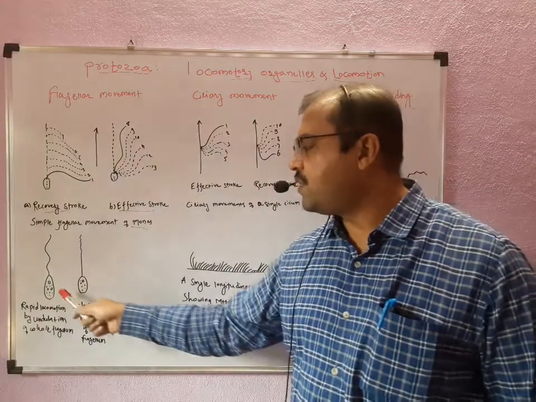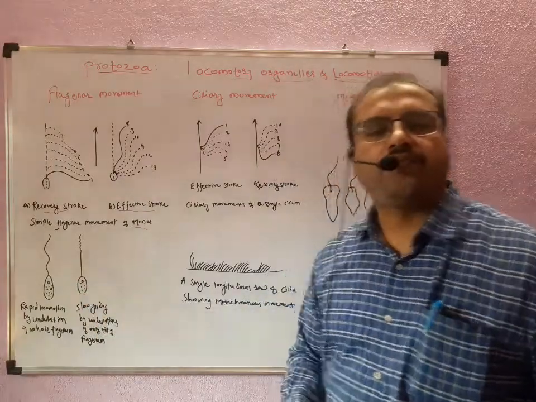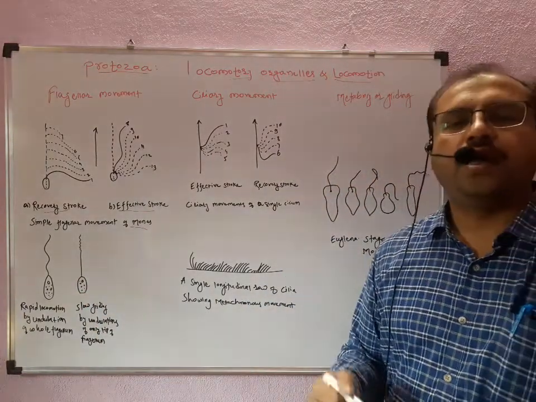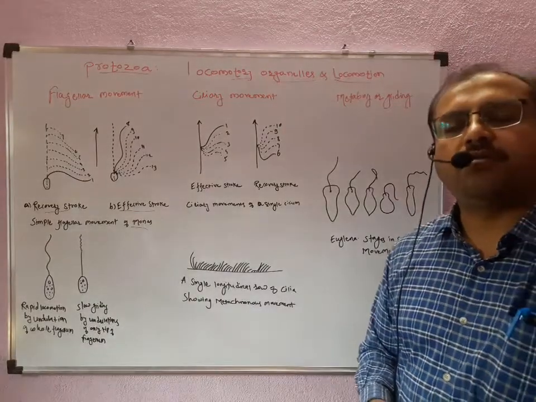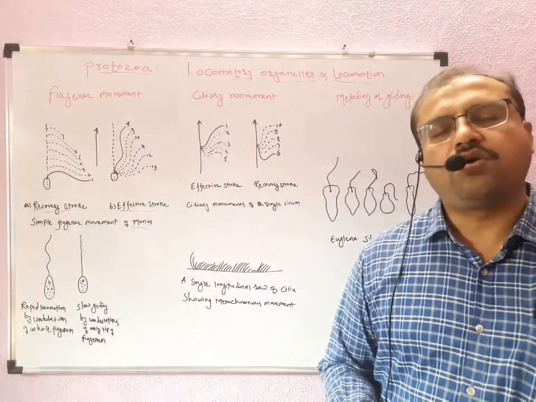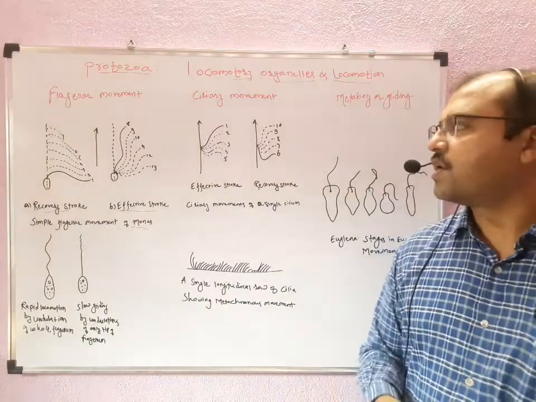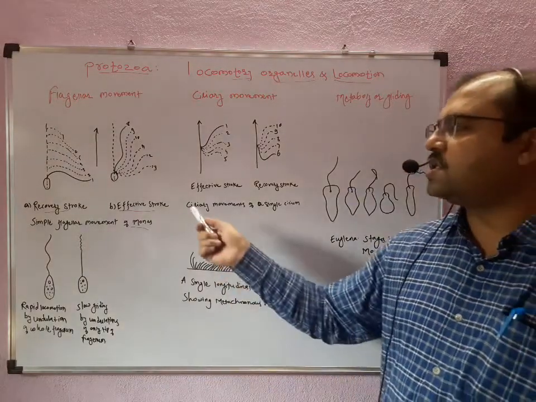This is the difference between rapid locomotion and slow locomotion, and the rate of swimming varies from 15 micron to 300 micron per second in the flagellates